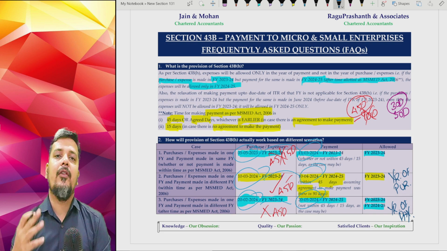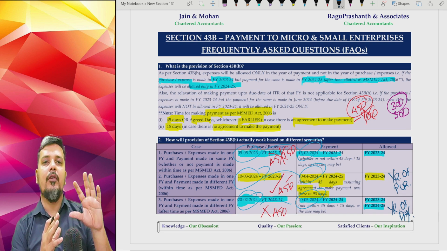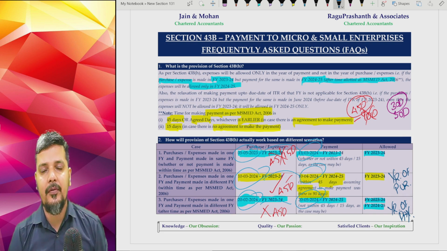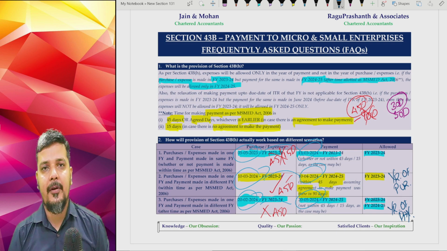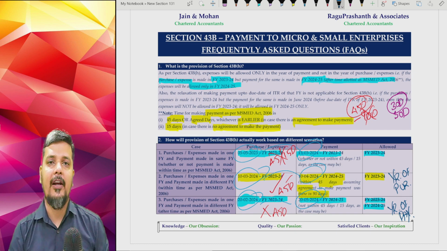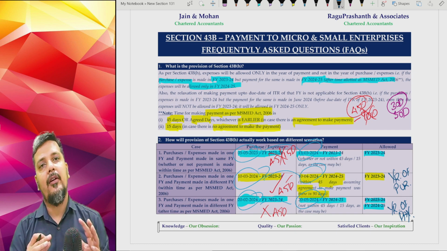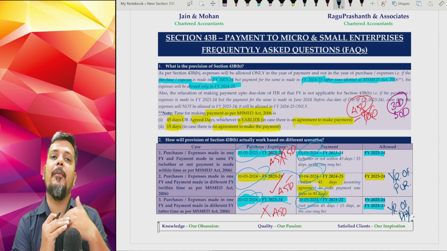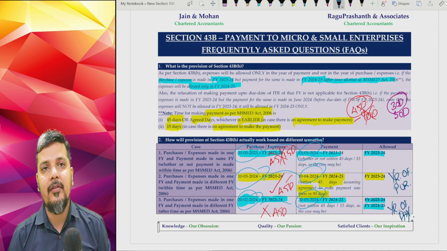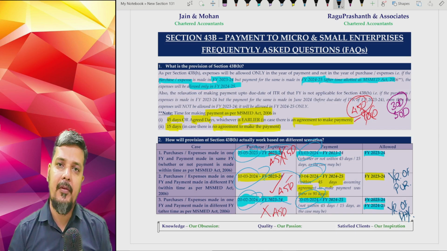In simple language, you have to understand that your books of accounts will show it as purchase in 23-24, but that will be again added to your income as per your income tax statement when you're filing your ITR. This will increase your income and you'll end up paying more income tax, and this will be allowed as an expense only in the year of payment, which is 24-25.